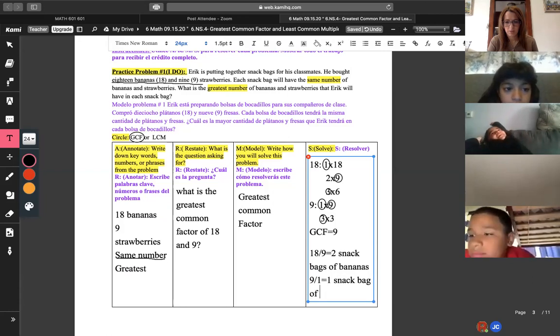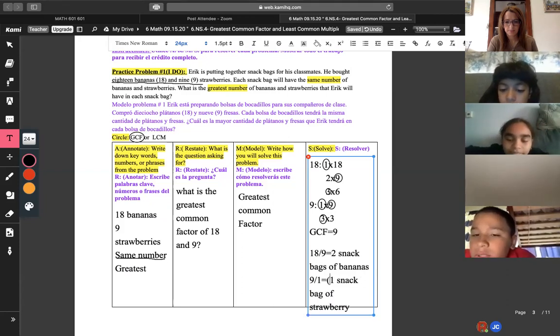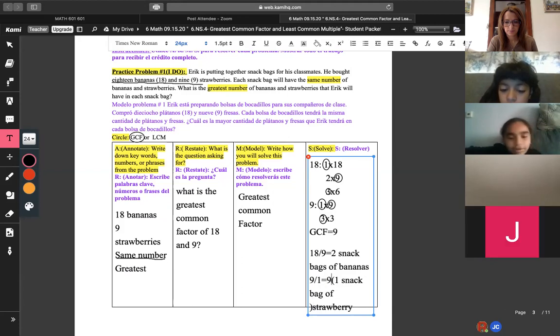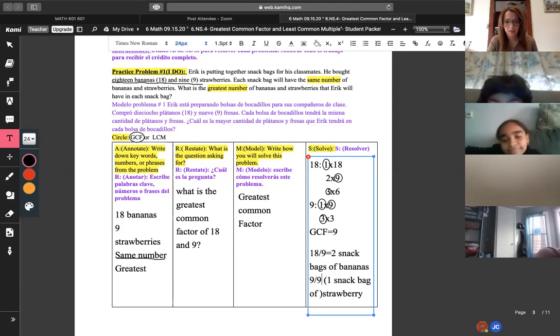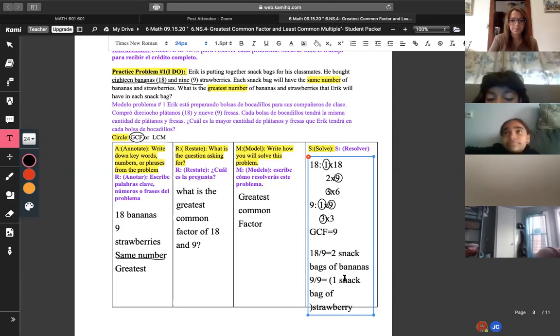Wait, 9 divided by 1 is 1? No, I gotta fix that. Sorry. I was just trying to put 1 snack pack. It's 9. Shouldn't it be 9 divided by 9 equals 1? Because the GCF is 9. So there you go, it equals 1 snack pack.